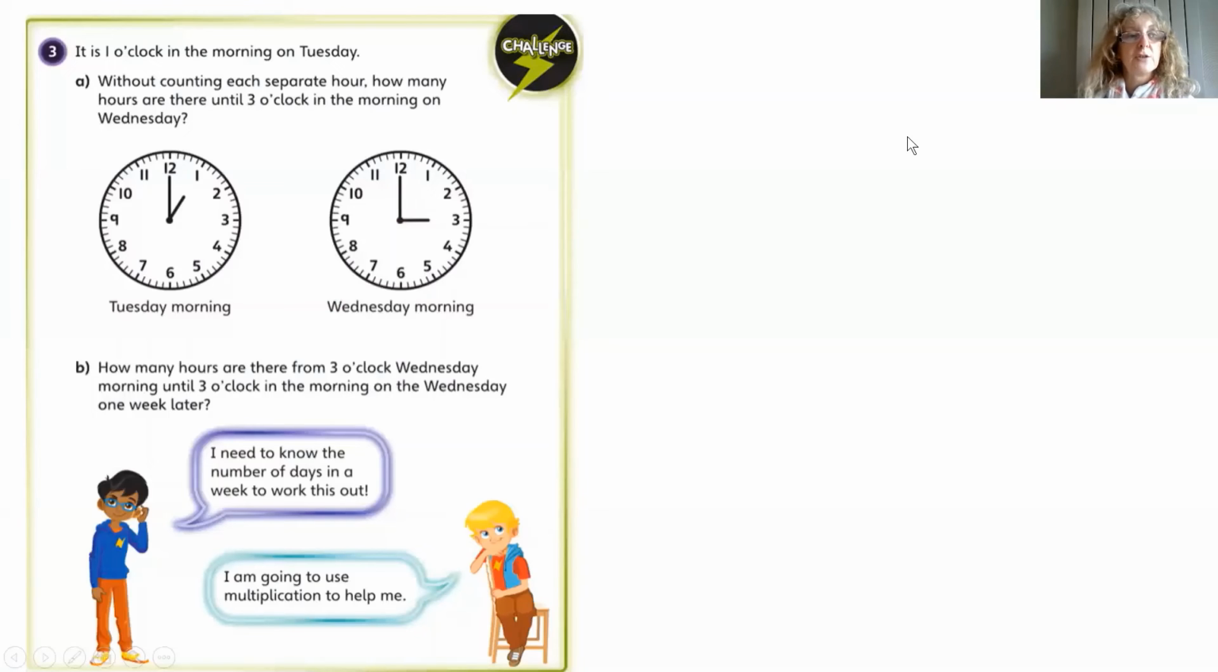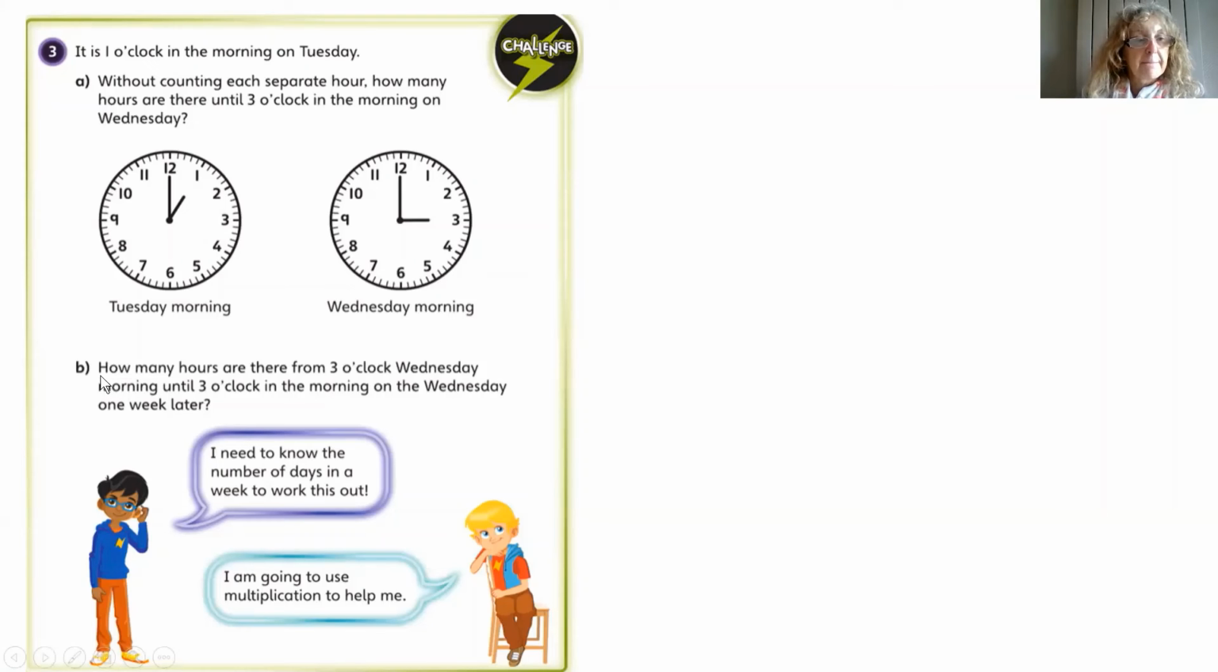Let's look at our challenge today then. It is 1 o'clock in the morning on Tuesday. Without counting each separate hour, how many hours are there until 3 o'clock in the morning on the Wednesday? Now this sounds quite tricky, but it's not really. We don't want to count each hour, 1, 2, 3, 4, going all the way around twice. We know from Tuesday to Wednesday how many hours there are. But if you have a look, we've got a few extra hours here. That's Tuesday morning and that's Wednesday morning. So we've gone a full day round and a little bit extra.